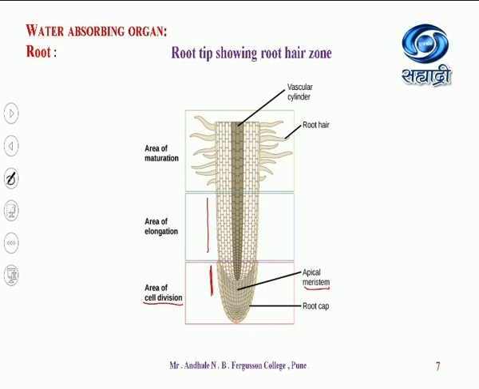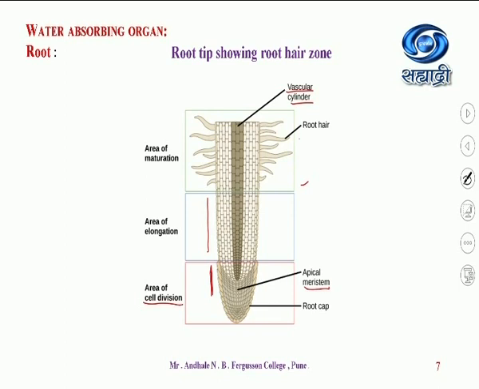Like the outermost cells, the epidermal cells, then inside that is the cortex or hypodermis. At the center is the vascular cylinder or vascular tissues, that is the xylem, which helps for conduction of water. And around this they have shown here the root hair.